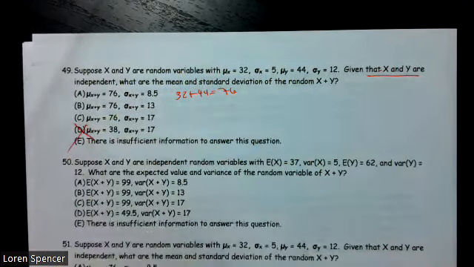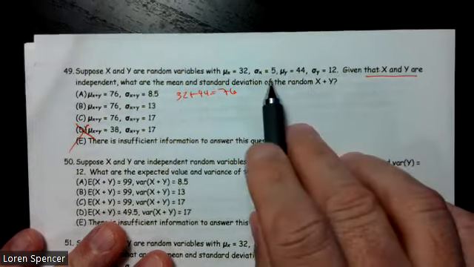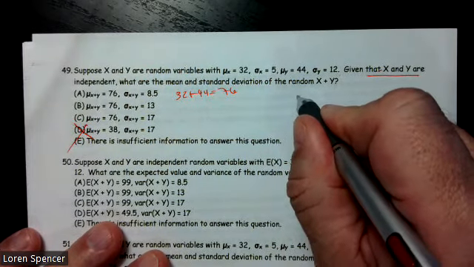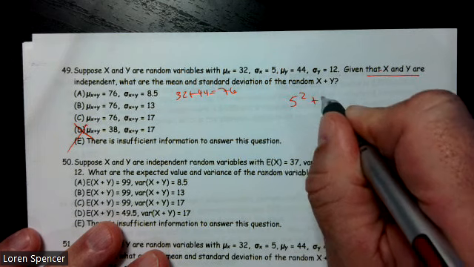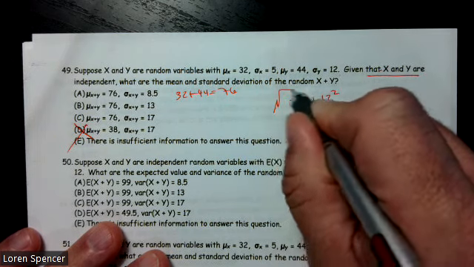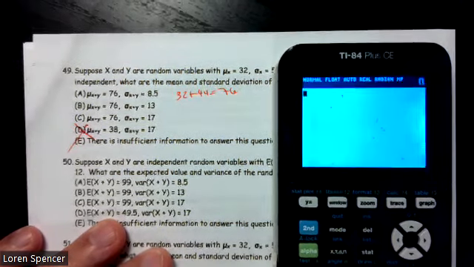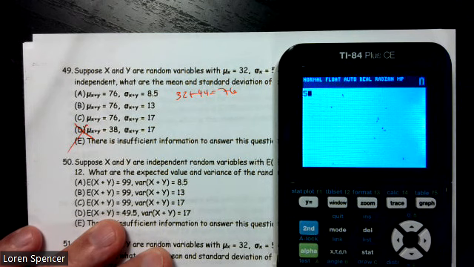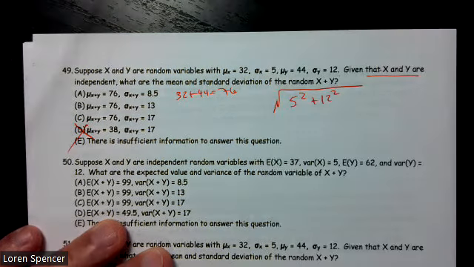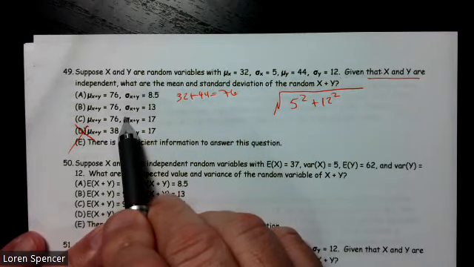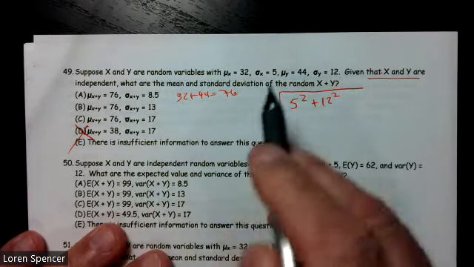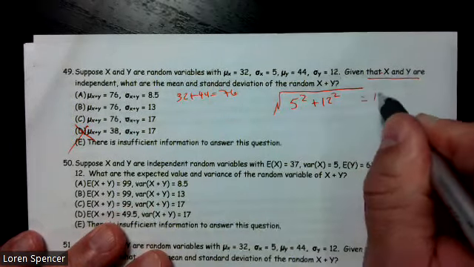All right. With the standard deviation, we can't add directly. We have to square them, sum them, and take the square root. So 5 squared plus 12 squared, and then I'm going to raise that to the half power, is 13. So my standard deviation is 13. So 76 and 13, my answer choice is B.